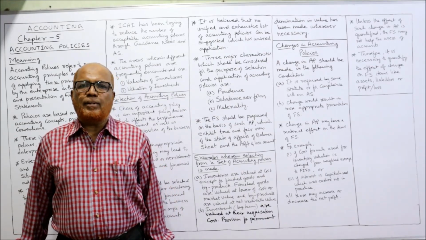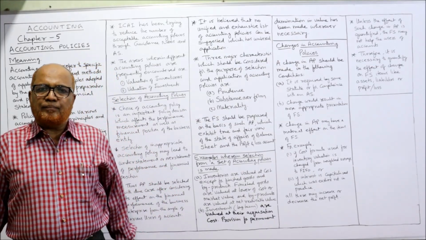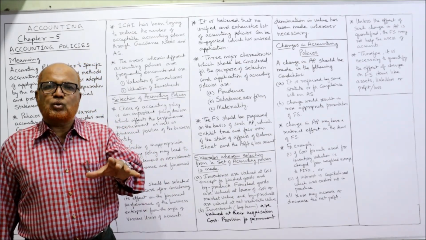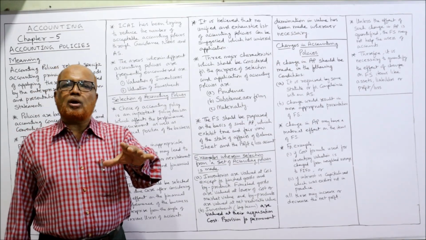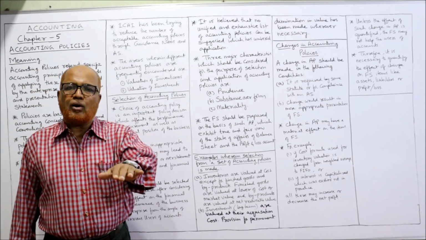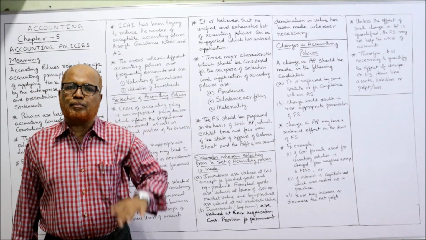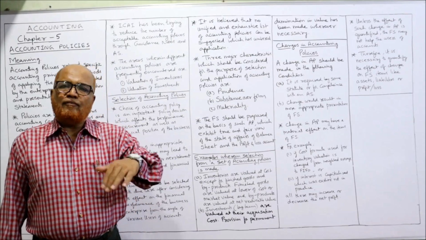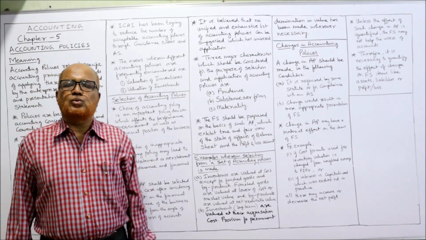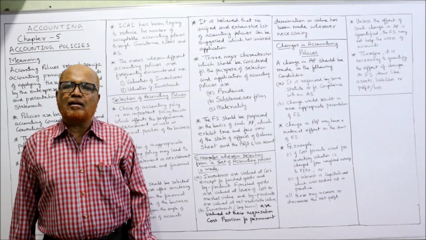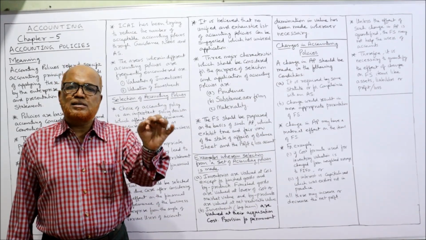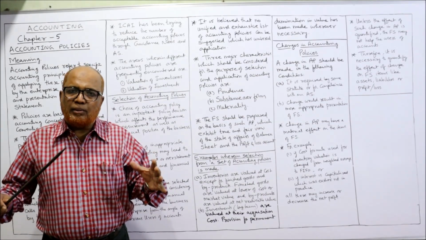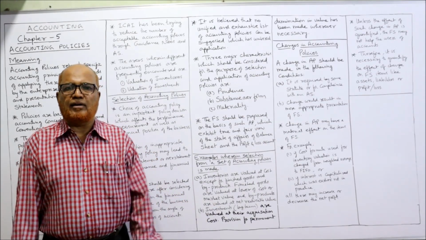So normally what will happen? Raw material will be valued at cost, whereas finished goods normally will be valued at the lower of cost price or market price, whichever is lower. In the same way, the value of semi-finished goods, work in progress, will be calculated at net realizable value. These are the different accounting policies available for inventories.